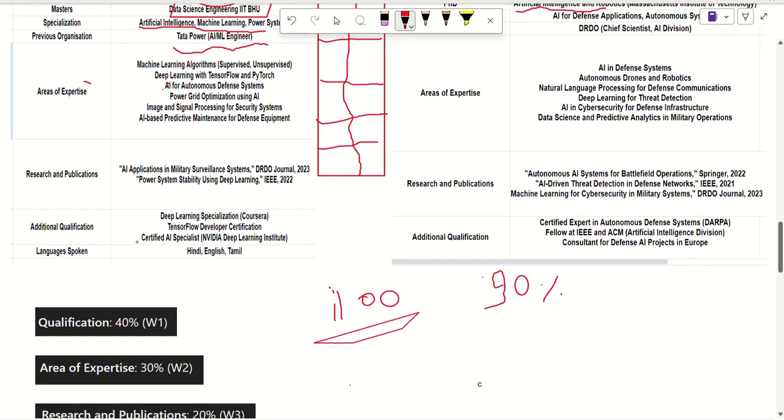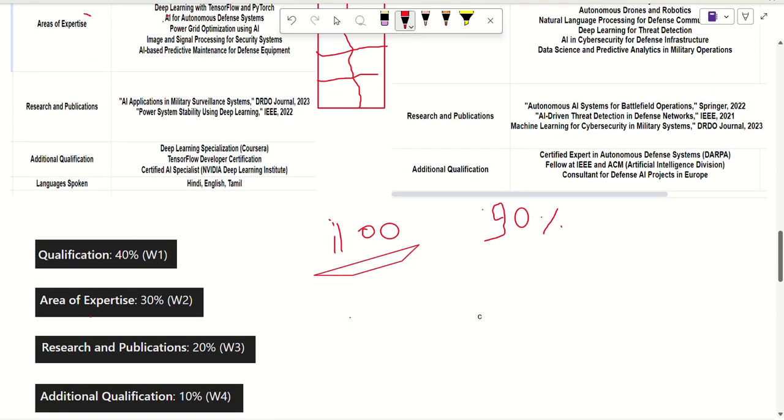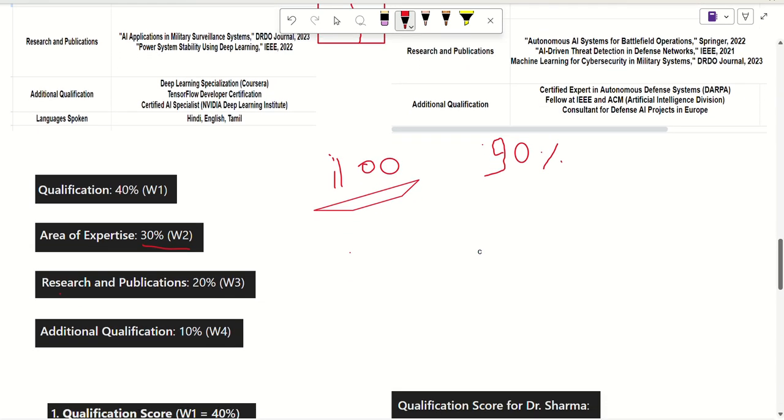So we can see clearly. And similarly for area of expertise, we have assigned a weight of 30. For research and similarity in research and publications, we have assigned a weight of 20. And for additional qualifications, we have assigned a weight of 10. And on summing all of them, we will get 100.